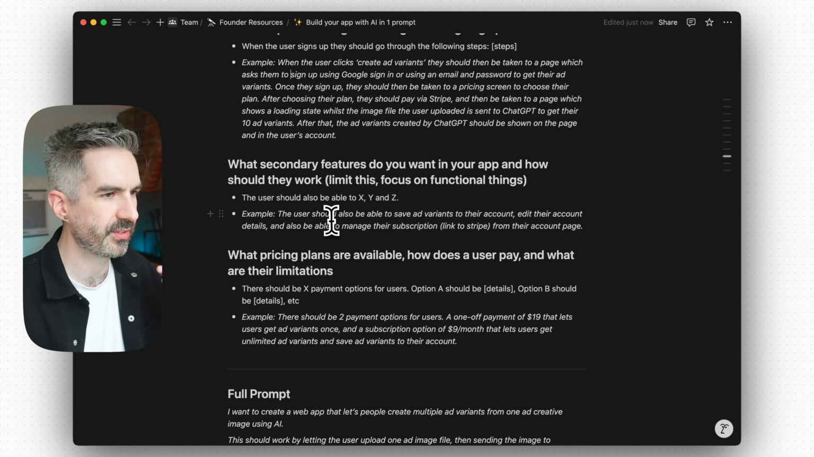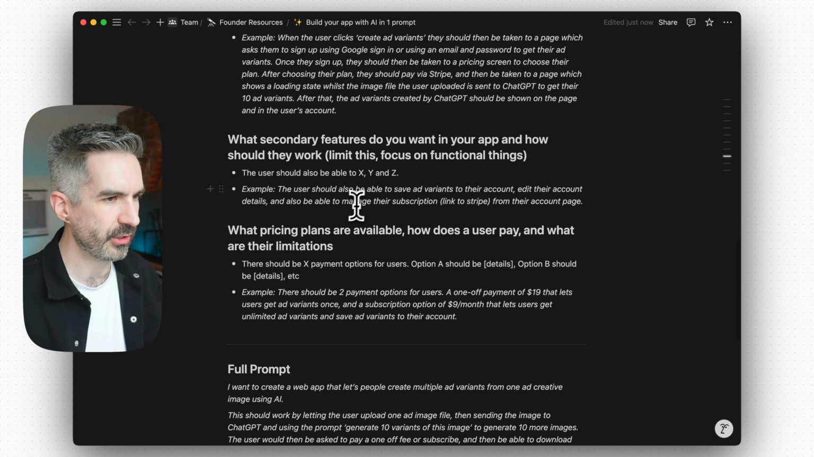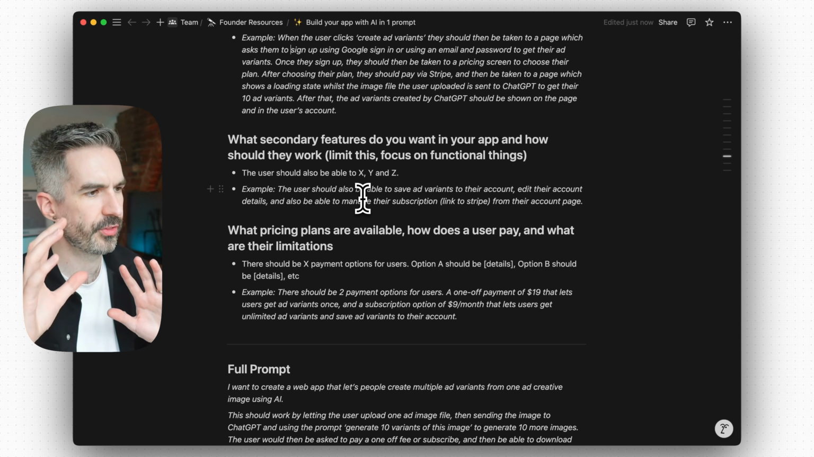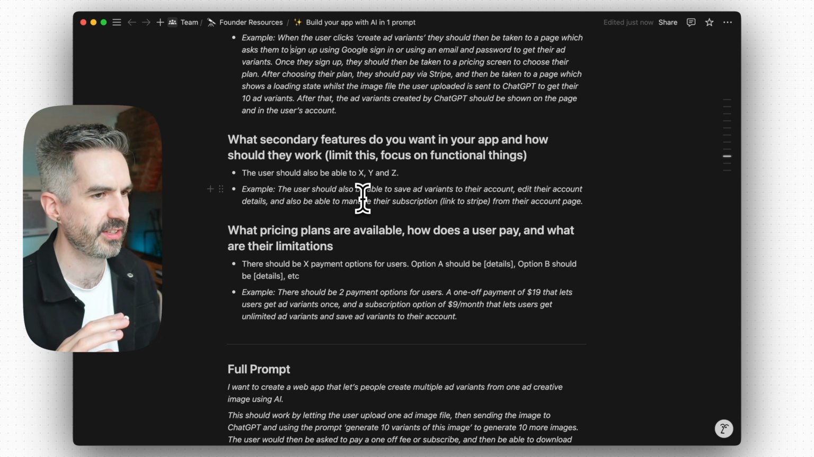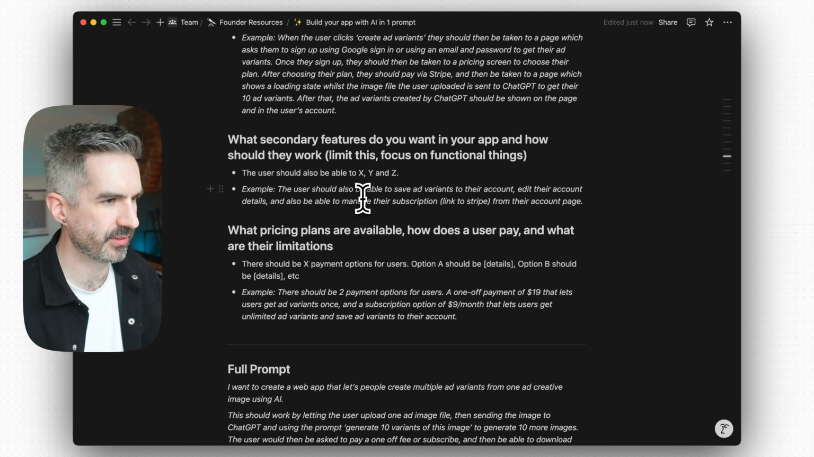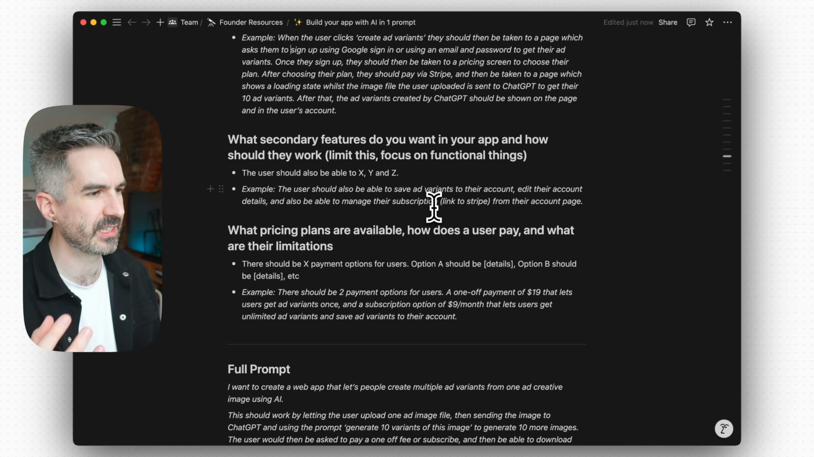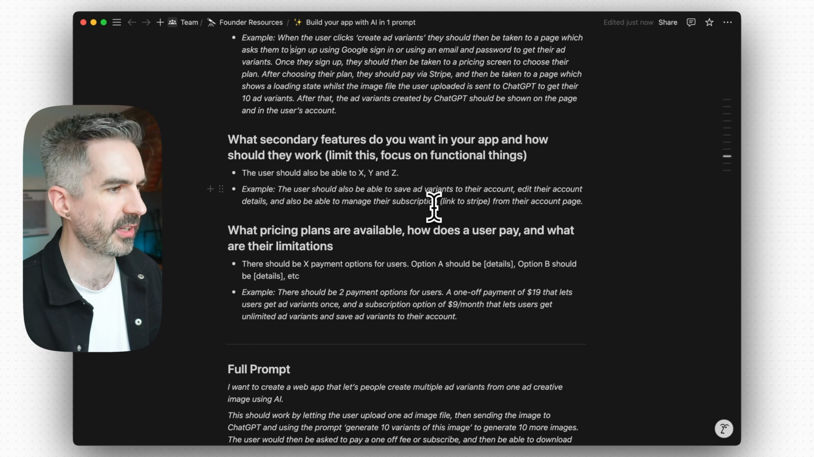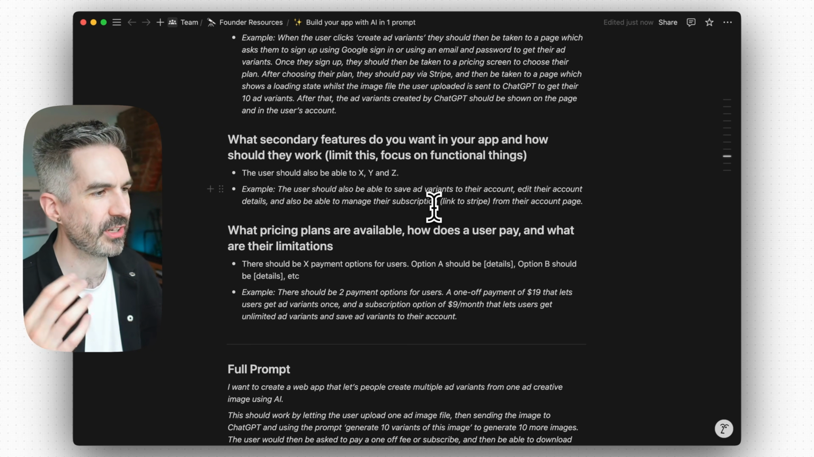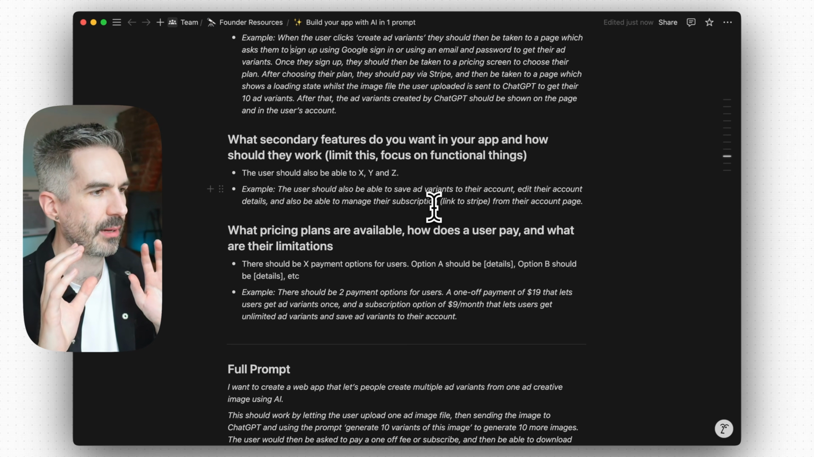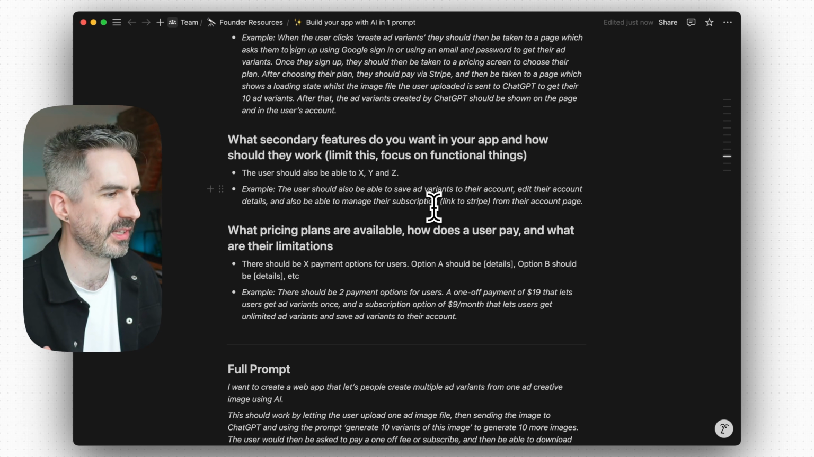So the example here is the user should also be able to save the ad variants to their account. I want them to be able to save them to their account once they've generated them. They should be able to edit their account details and also be able to manage their subscription, which would link to Stripe from their account page. So we're just adding in all of the little functional bits. These are things that are really easy to forget, but really important to how your app works, just to allow users to manage their payment plan and all of that sort of stuff.